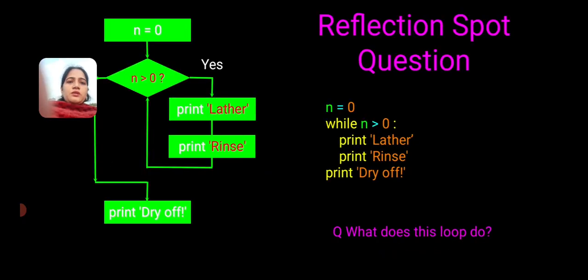The answer is, it will print Dry off, because in this example n equals 0, and it is checking whether the value is greater than 0. No, it is not greater than 0. If it is not, it will print Dry off. Therefore, the answer is Dry off.